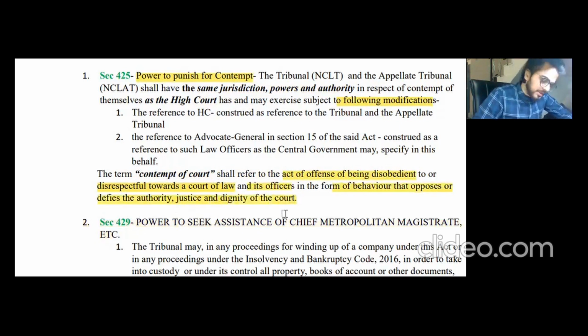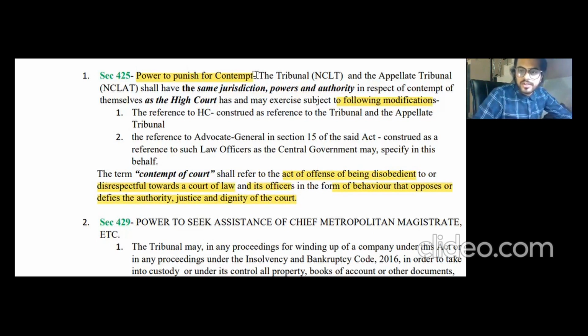So if a company, directors, or any other authority disobeys or is disrespectful towards the court of law, and then the same is called contempt of court, then the NCLT and NCLAT shall have the same powers as if it were a High Court. All right. So basically it tells only those with the following modifications as well.